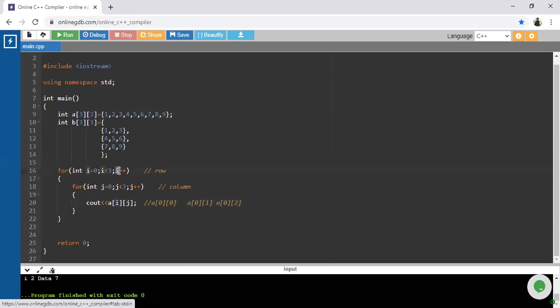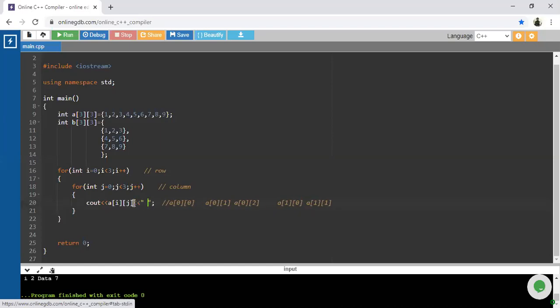So what is the value for the next iteration? Now i becomes 1. So what is the next iteration? A of 1, 0, and again you are going to enter the inner for loop. For the next for loop, j is initialized to 0 again. So the next value for j is 0, and again call that A of 1, 1. In this manner, your total 9 values are going to be printed. Okay, guys, clear how multidimensional arrays work?